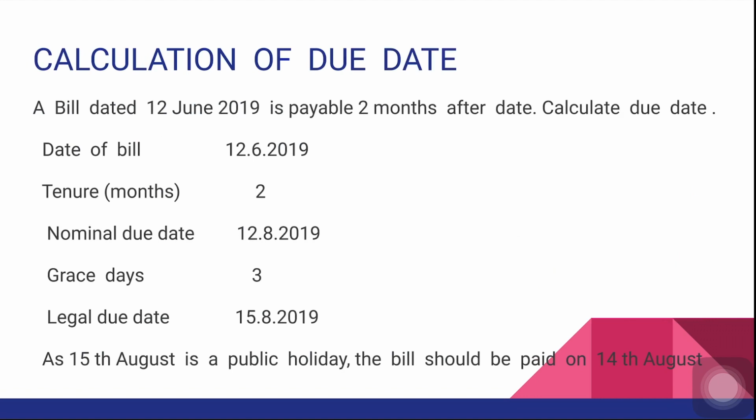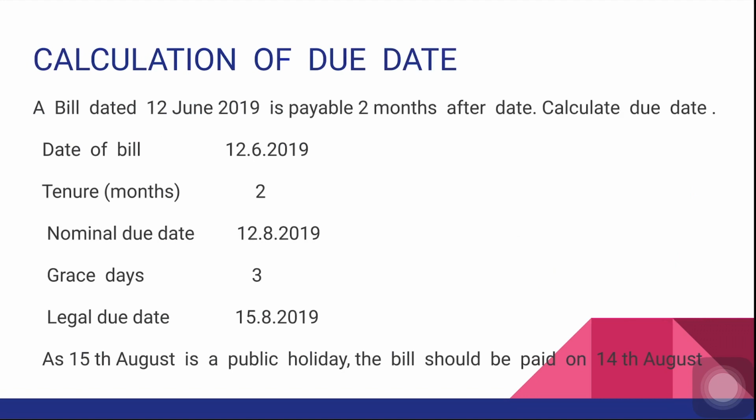Now 3 days of grace are added. So this 3, write below 12 because it is the day. So 3 you write here and add 12 plus 3, that is 15. So my legal due date is 15/8/2019. Now as you all know, 15th August is a public holiday. So the bill will be paid on 14th August, the one preceding day.